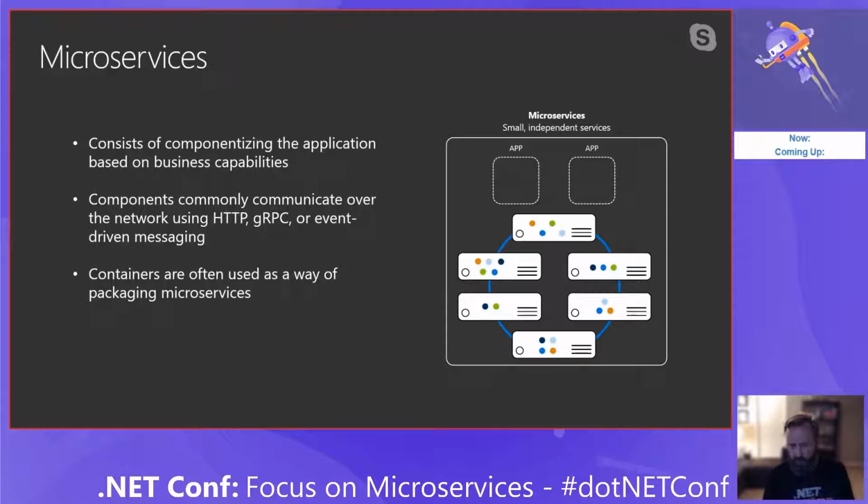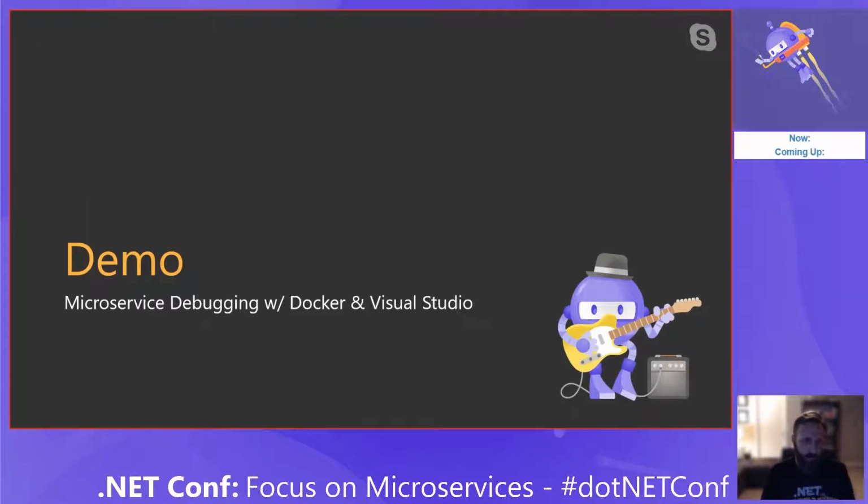So what I want to do first is jump right into demos. I think we like to see demos and see this stuff work. The first thing I want to start with is what Visual Studio offers us at the very base level of getting started with a microservice and Docker containers.